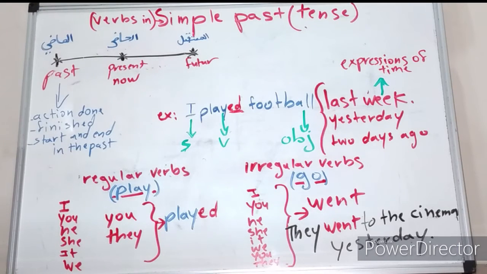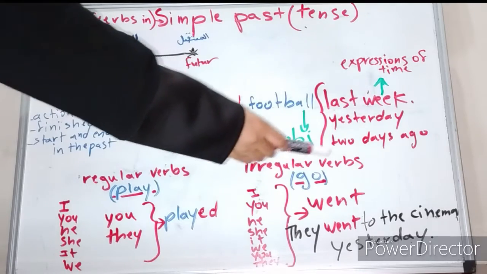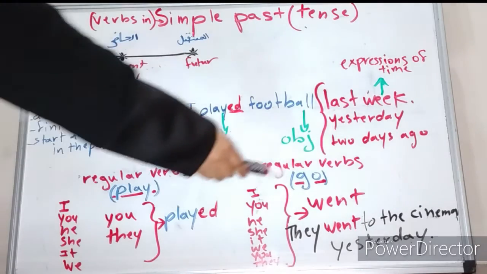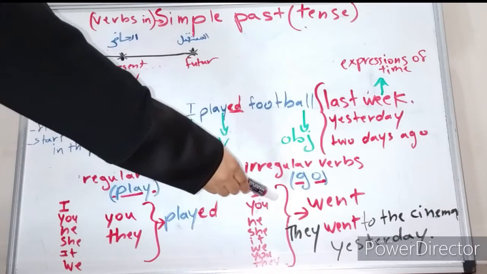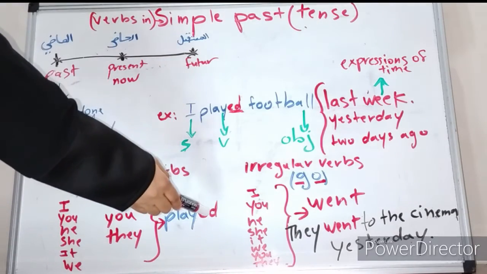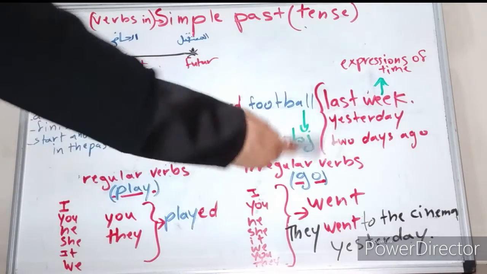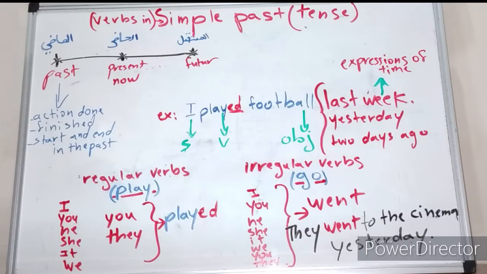And I'm going to show you some examples so you can know the regular and irregular verbs. Here we have an example. They went to the cinema yesterday. So as you see here, it is went. We can say I went to the cinema yesterday. We went to the cinema yesterday. They went to the cinema yesterday. So all the subject pronouns have the same form of the verb.